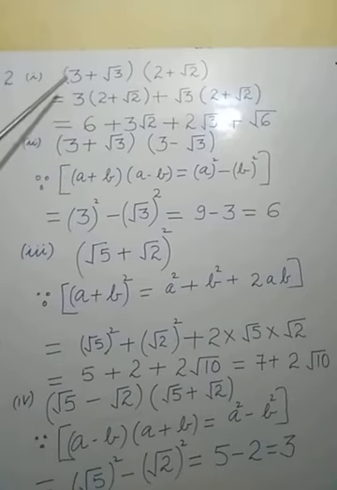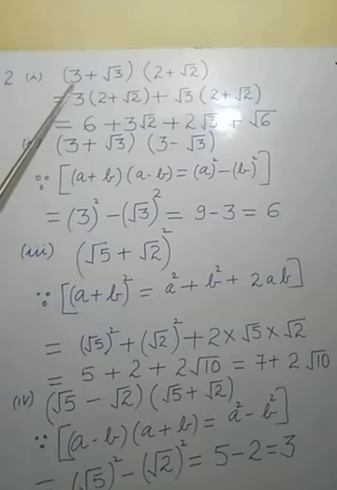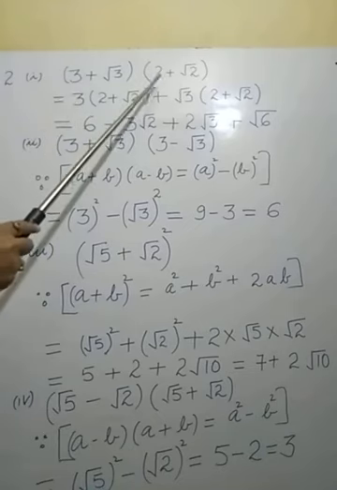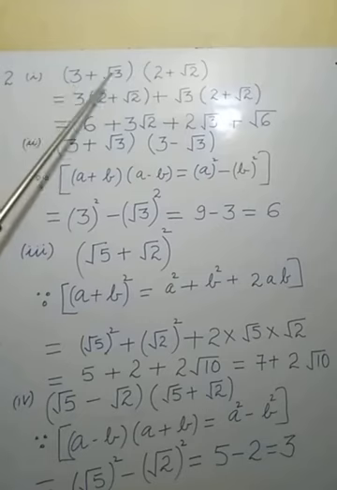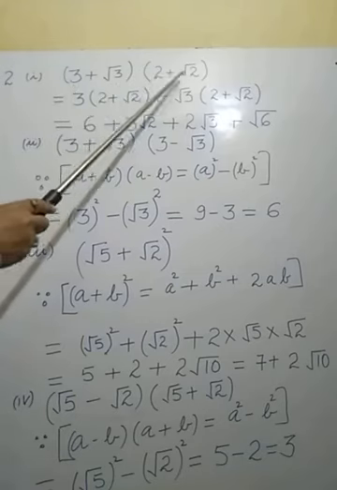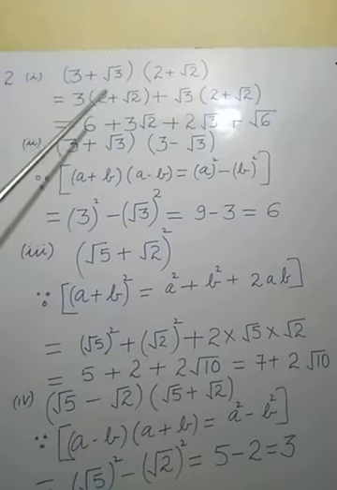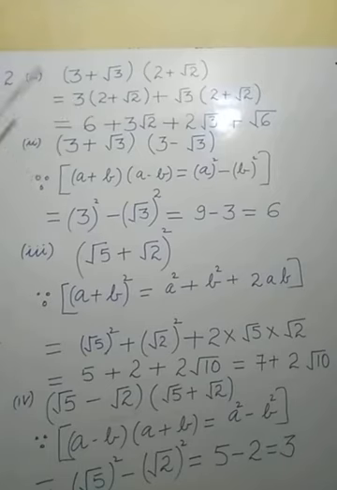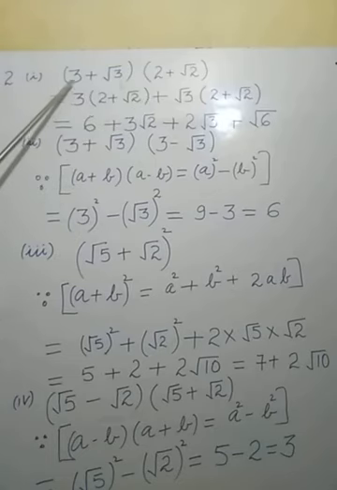So this one is a binomial and this one is also a binomial. It is written here: 3 plus root 3 multiplied by 2 plus root 2. In the first bracket it is written 3 plus root 3, and in the second bracket 2 plus root 2. Now binomial multiplied by binomial is converted into monomial multiplied by binomial. How can we do this? Firstly, we break the first bracket.